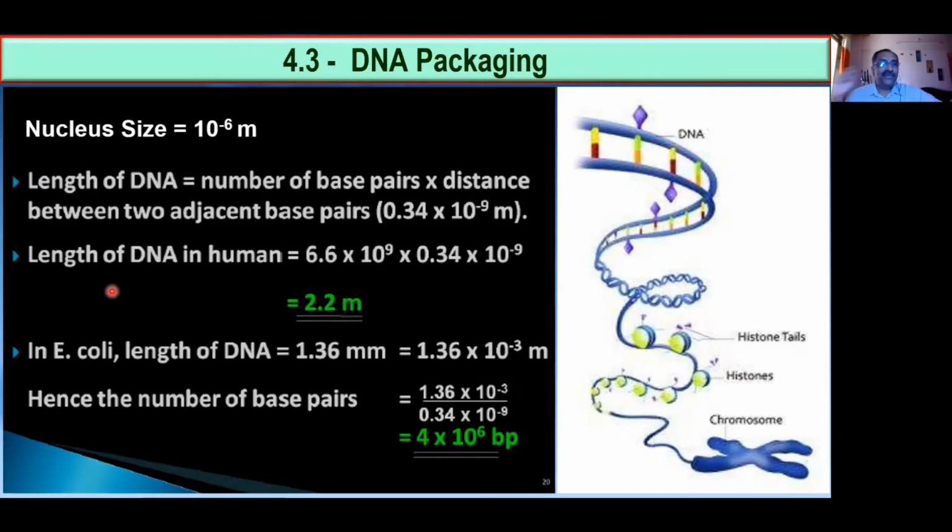How many chromosomes do you have? You don't have any chromosome? Yeah, very good. 46 chromosomes are there. In every chromosome, there is a DNA. Its length is 2.2 meter.